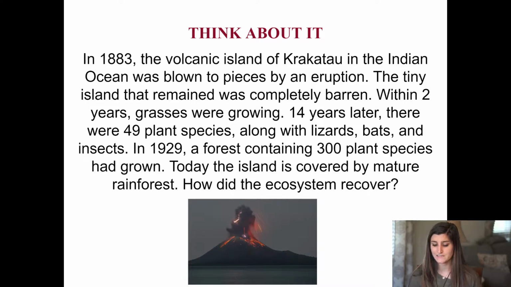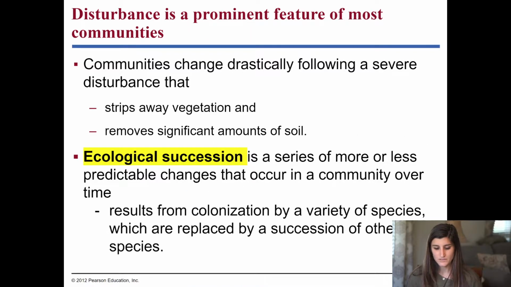So how the heck did this ecosystem recover from such a catastrophic event, this volcanic eruption that blew it to pieces? How did it recover from that? And we'll look at how an ecosystem is able to do that. So the first thing we want to look at is that these disturbances to an ecosystem happen fairly often. So the ability for the ecosystem to then kind of bounce back from these disturbances is really important, and understanding that is very important, how it's able to do that.